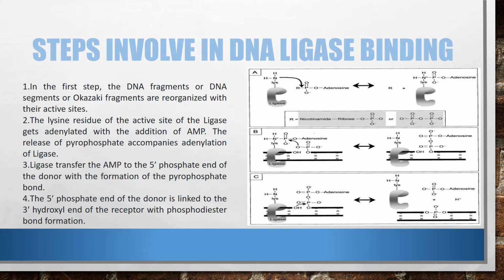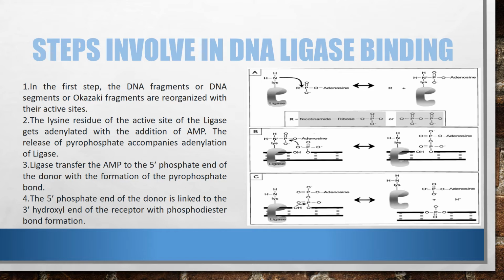Steps involved in DNA ligase binding. In the first step, the DNA fragments or segments, such as Okazaki fragments, are organized with their active site. In the previous class, we discussed that when DNA replication takes place, the DNA is replicated in two strands. One is the continuous strand and the second is the discontinuous strand, in which Okazaki fragments are present.